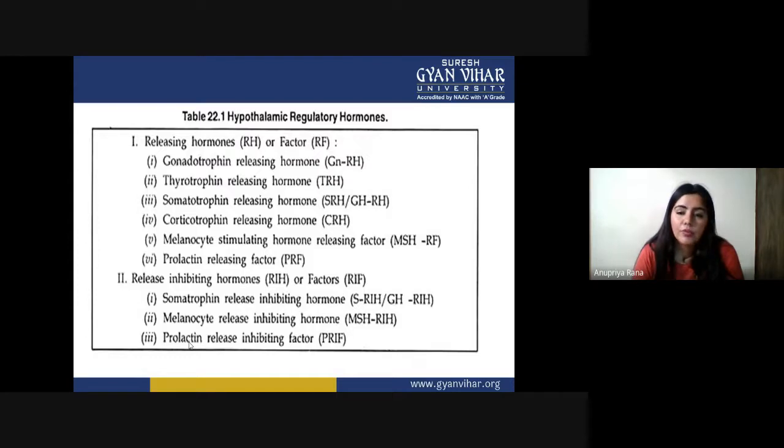Melanocyte stimulating hormone releasing factor. These are two factors actually, and four hormones. Prolactin releasing factor. This also we cannot synthesize inside the lab. These two are the fifth and sixth.